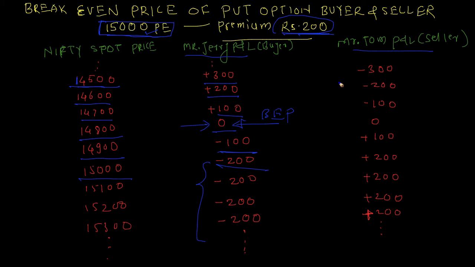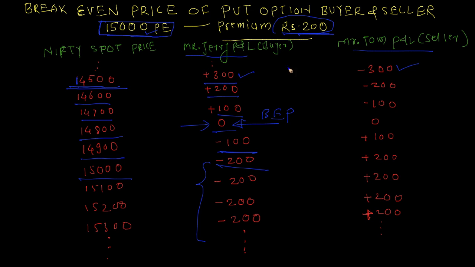But on the contrary, there is Mr. Tom, who is option seller. So if Mr. Jerry is making profit of rupees 300, Mr. Tom will be making loss of rupees 300. Why? Because Mr. Tom will buy Nifty at 15,000, which he can buy from the market at 14,500. But he has sold that option for rupees 200. He has that obligation, that compulsion to buy Nifty from Mr. Jerry at rupees 15,000.